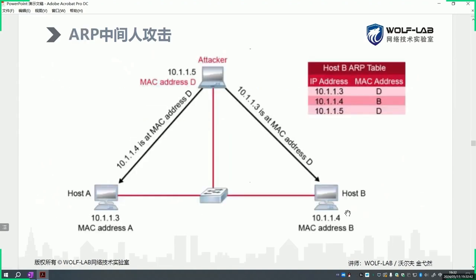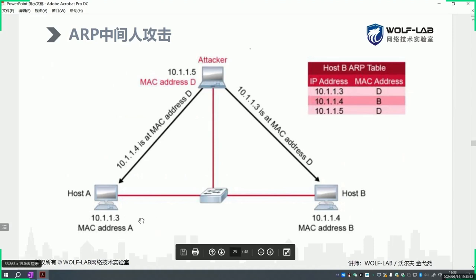At this time, B makes a request for A's MAC address, and the attacker responds claiming that the address 10.1.1.3 belongs to him, and then he provides his own MAC address to the network. Of course, it's also possible that the MAC address he provides is fake, fabricated by him.